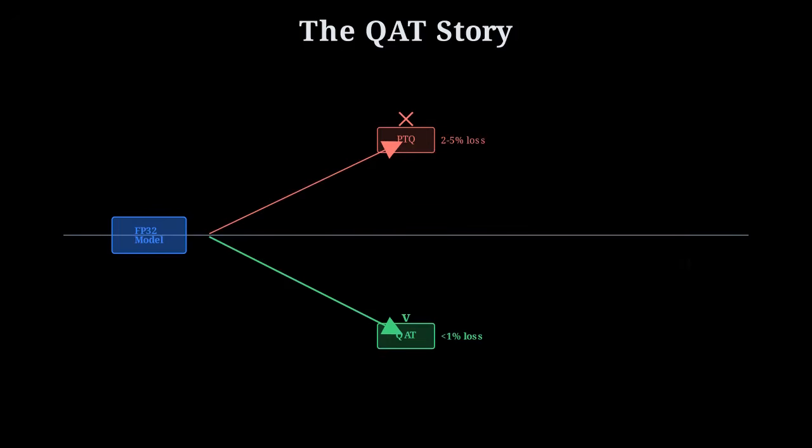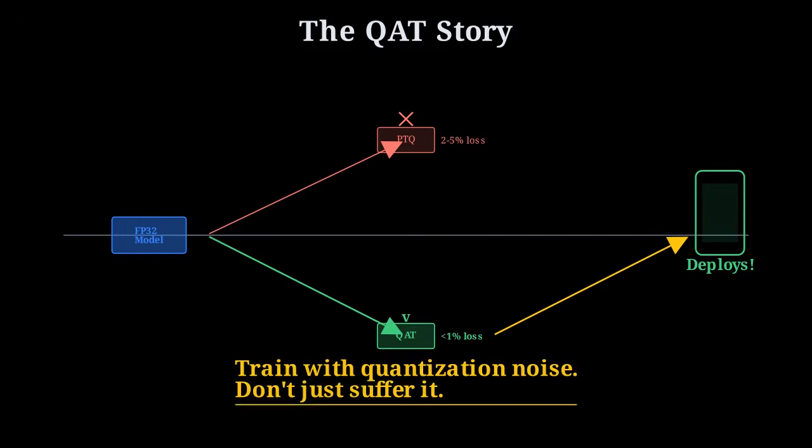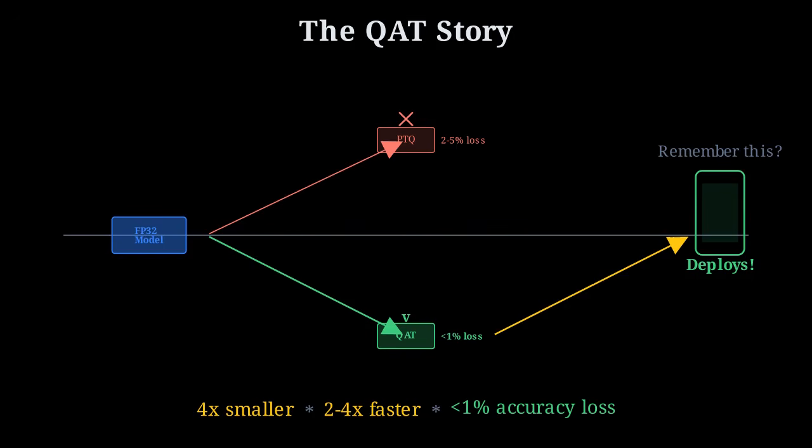The QAT story is one of proactive adaptation. Applying quantization after training results in accuracy drops because weights aren't prepared for rounding error. But by training with quantization noise from the start, the model adapts, maintaining performance when deployed to resource-limited devices. Don't just suffer the noise, learn to thrive within it.